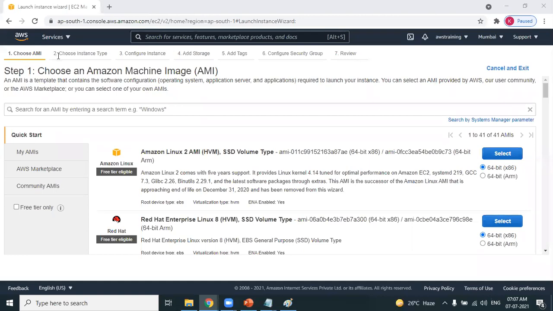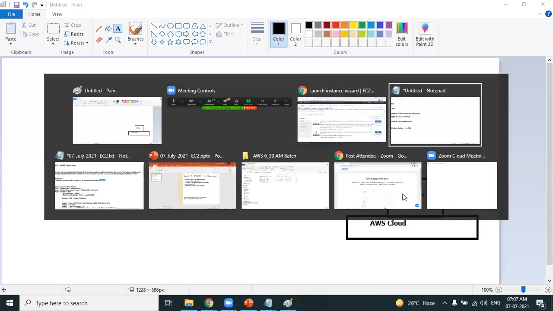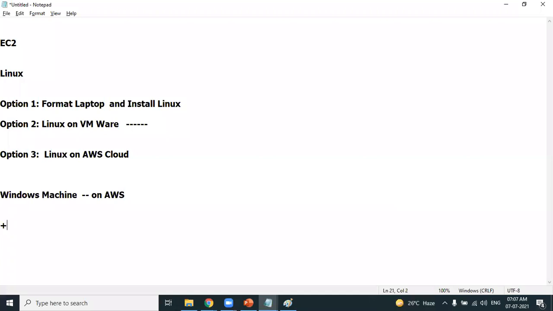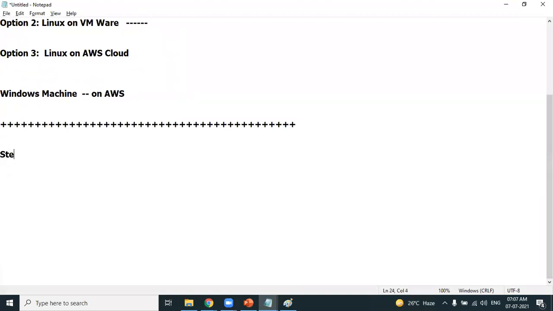It's clearly mentioned: 1, 2, 3, 4, 5, 6, 7. So creating a new instance, whether it is a Windows machine or a Linux machine, whichever you want, is a how many step process? It's a 7 step process. Creating a machine is a 7 step process. Let's proceed with the 7-step process. For your reference, I'm clearly noting out what the options are. I'm doing it each and every step, starting with step 1.